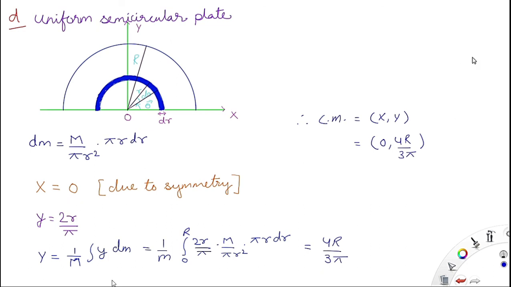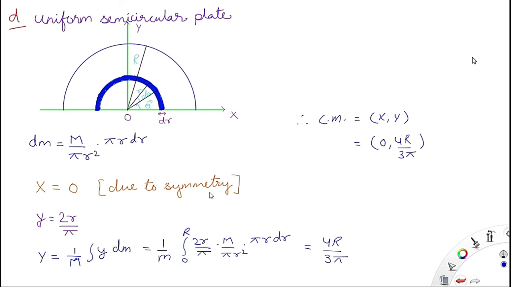Because this is a symmetric body, half the portion is here and half is here, so the center of mass will be on the y-axis only. X will be 0, meaning it will not have any x coordinate. So x is equal to 0 by symmetry.